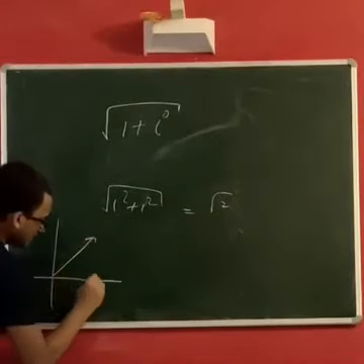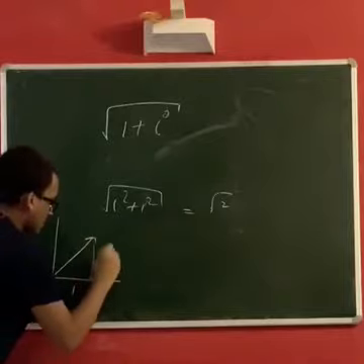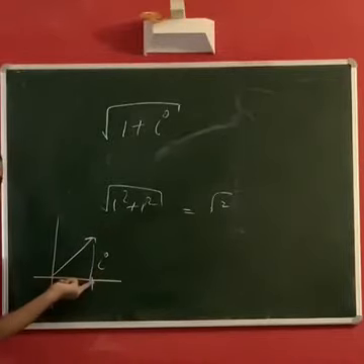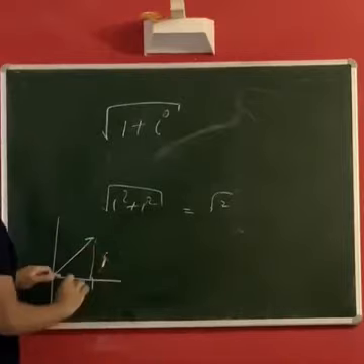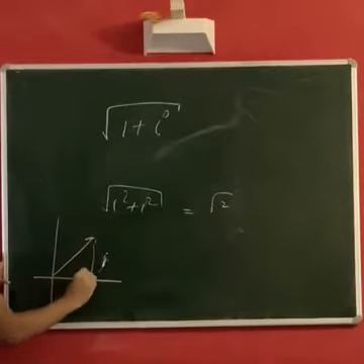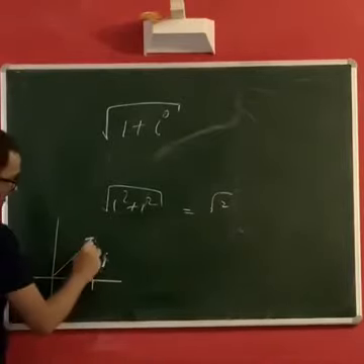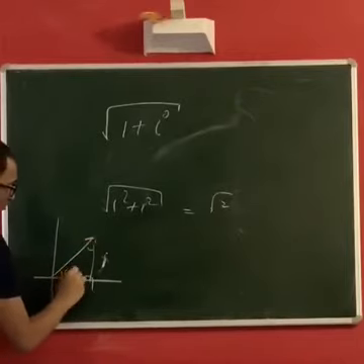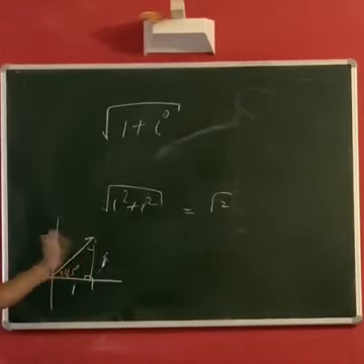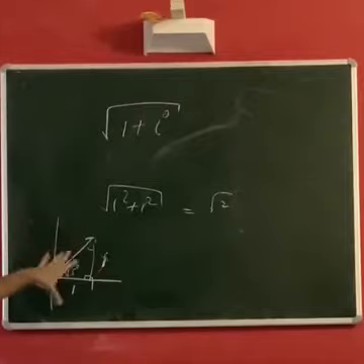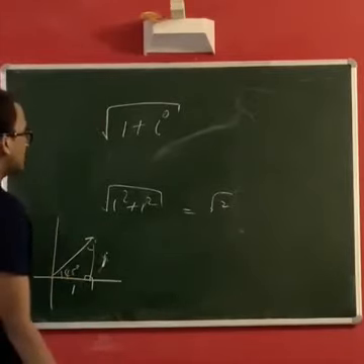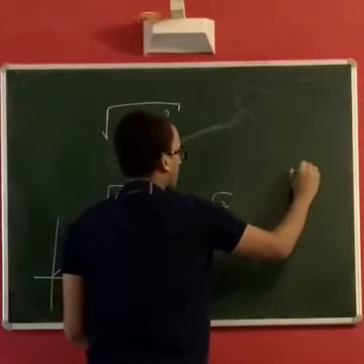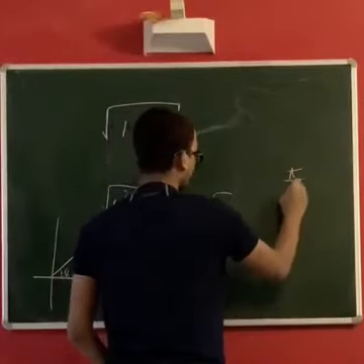So 1 plus i, it's very simple, this is 1, this is also 1. So it's an isosceles triangle. So this angle equals this angle, you can easily find it to be 45 degrees. Even if it is theta it was okay, but even if you didn't know, in this example this is 45 degrees. So that is pi over 4, I guess.